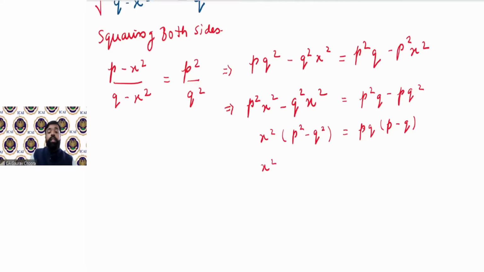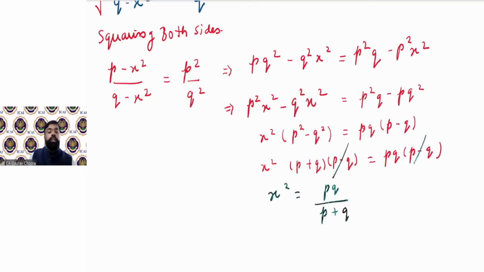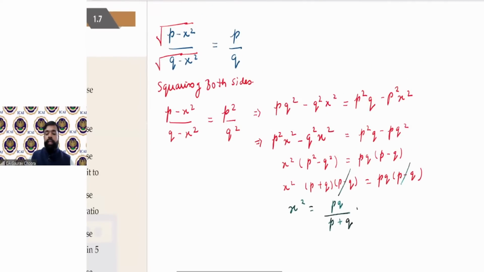Also, P square minus Q square can be written as P plus Q and P minus Q. You can apply the identity A square minus B square, A plus B and A minus B. Now, what is getting cancelled? P minus Q is getting cancelled. So therefore, the value of x square will be PQ upon P plus Q. This is the final answer. PQ upon P plus Q. So in this way, you can easily get your answer.